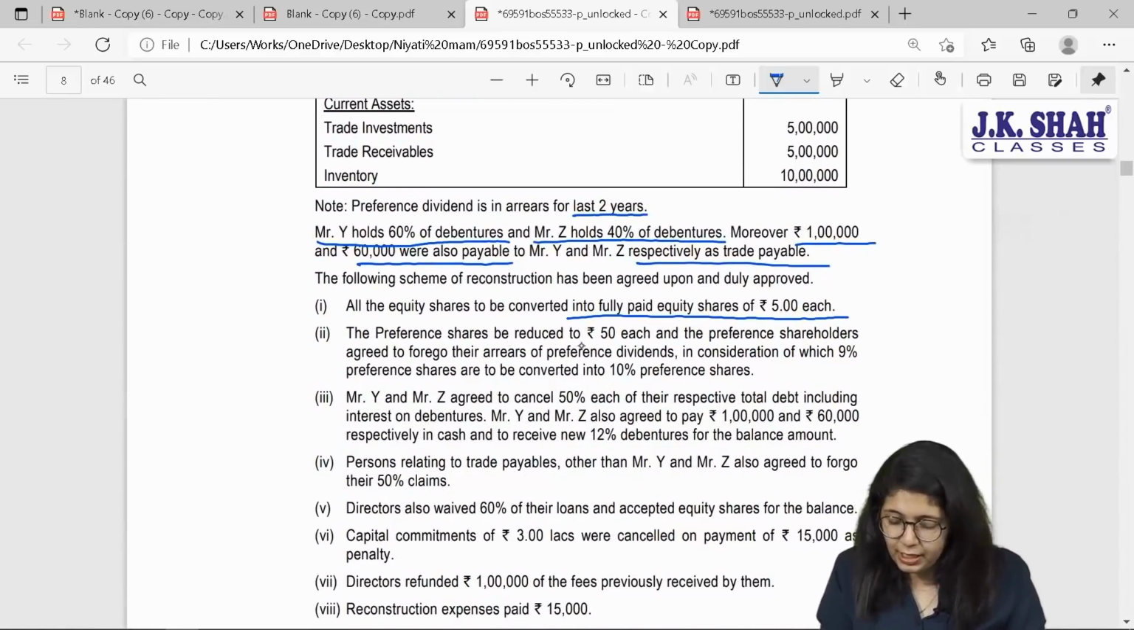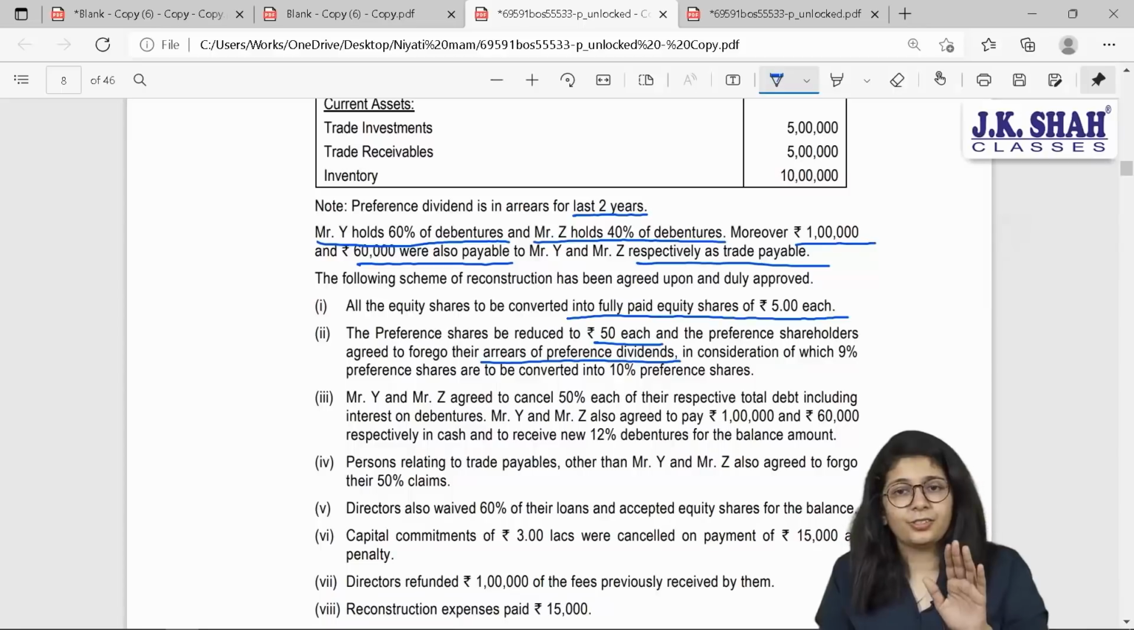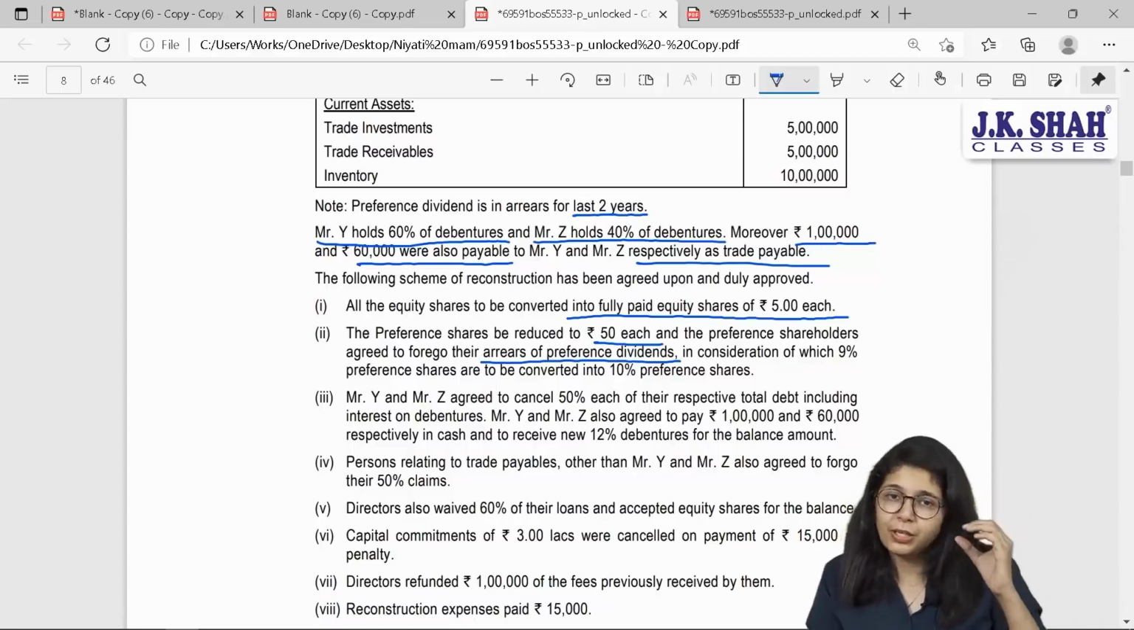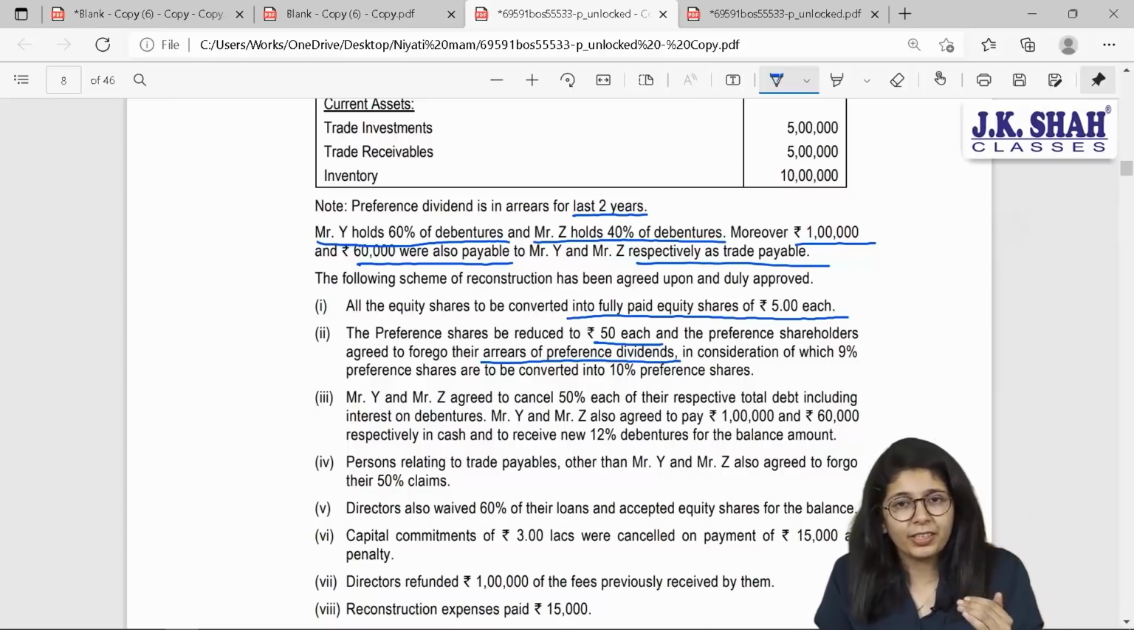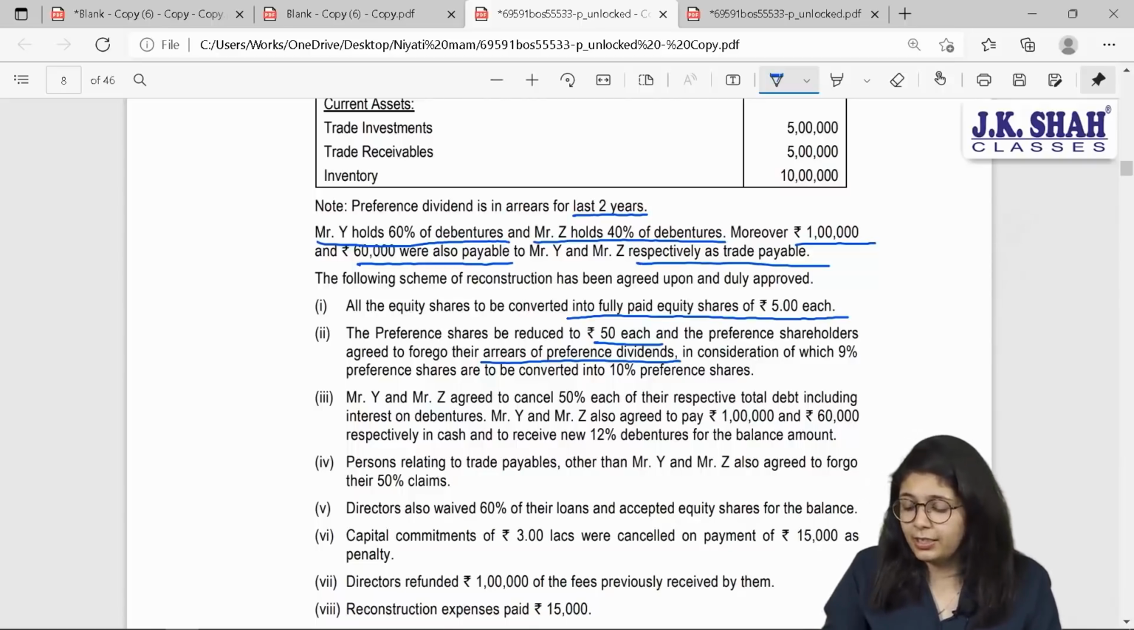The preference shares are reduced to 50 each, and the preference shareholders agreed to forgo their arrears of preference dividend. So, beta, arrears of preference dividend are not to be paid. What is their balance sheet value? 0, because they are reflected in the footnote, contingent. So, beta, if balance sheet value is 0, that means you do not have to pay anything and it is cancelled. So, no entry. But what is the condition of foregoing the shares? The condition is that their 9% shares shall be converted to 10% shares.